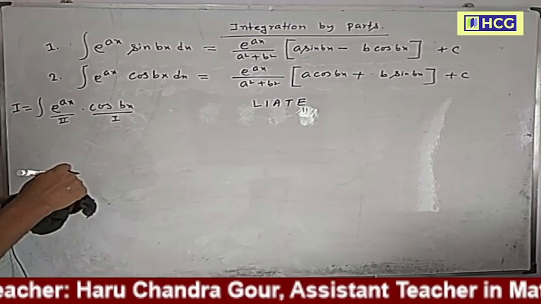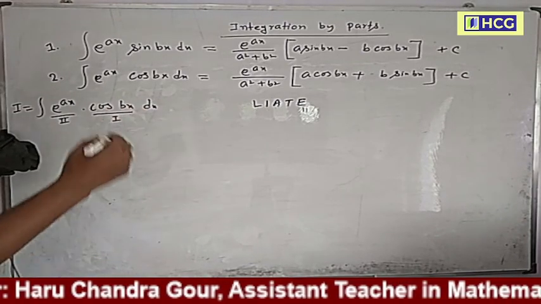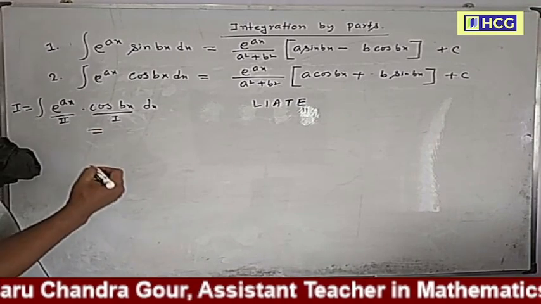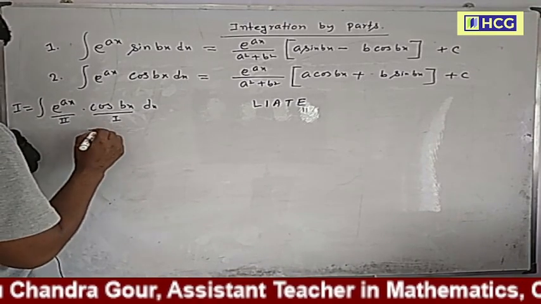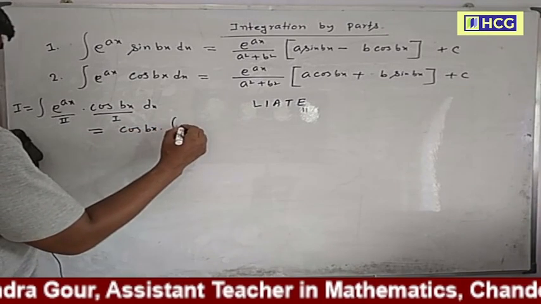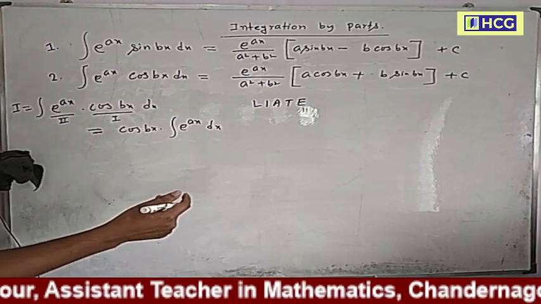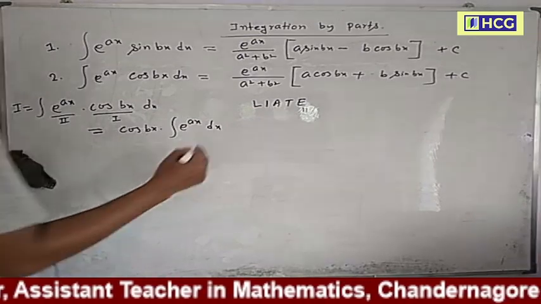So let I equal the integral of e to the power ax into cos bx dx. First function into the integral of the second function, minus the integral of the derivative of the first function into the integral of the second function.